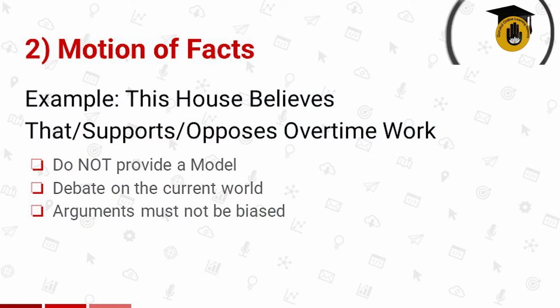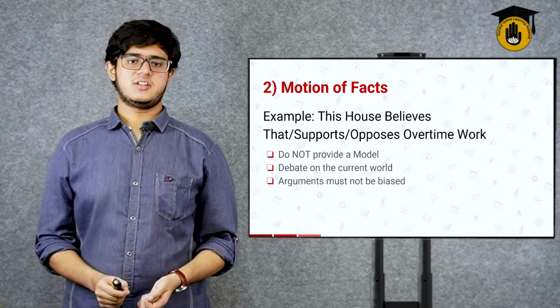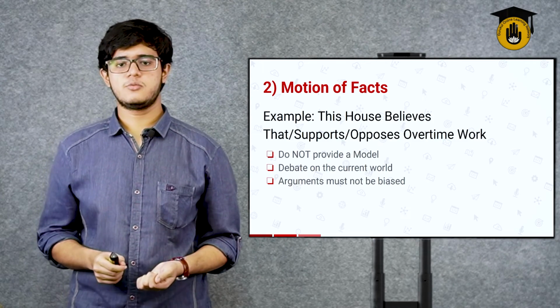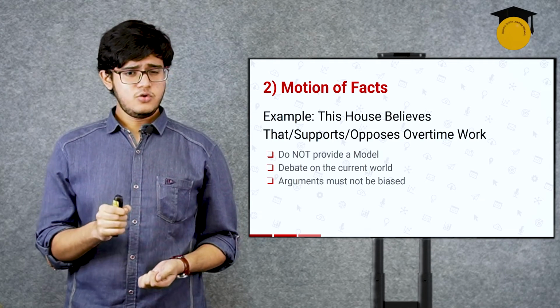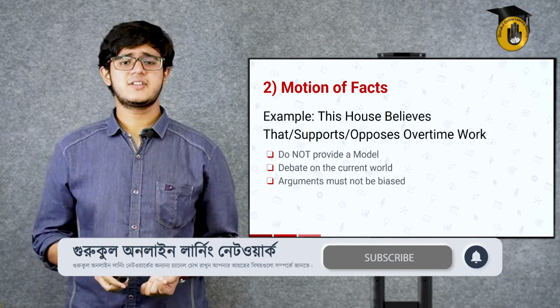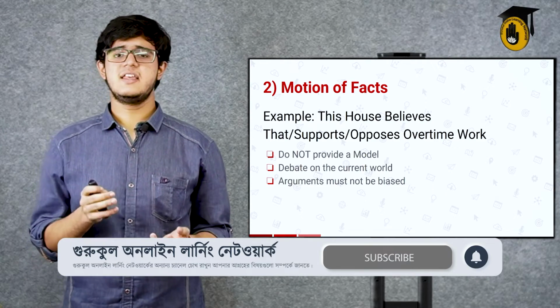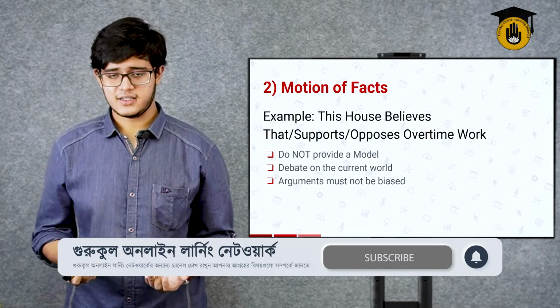Then come motions of fact. For example, this house believes that, or supports, or opposes overtime work. These are motions of fact, which concern something that is going on in the world. You do not provide a model for these. If the motion is stated like this house believes that, it should be something like this house believes that overtime work is bad.